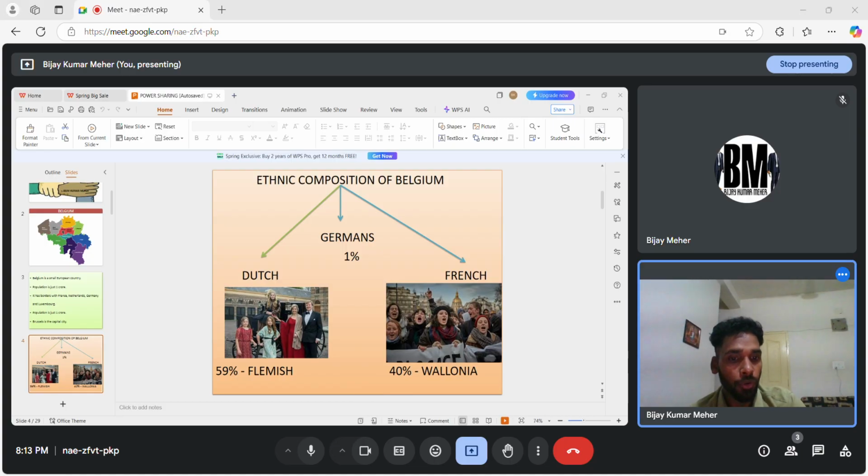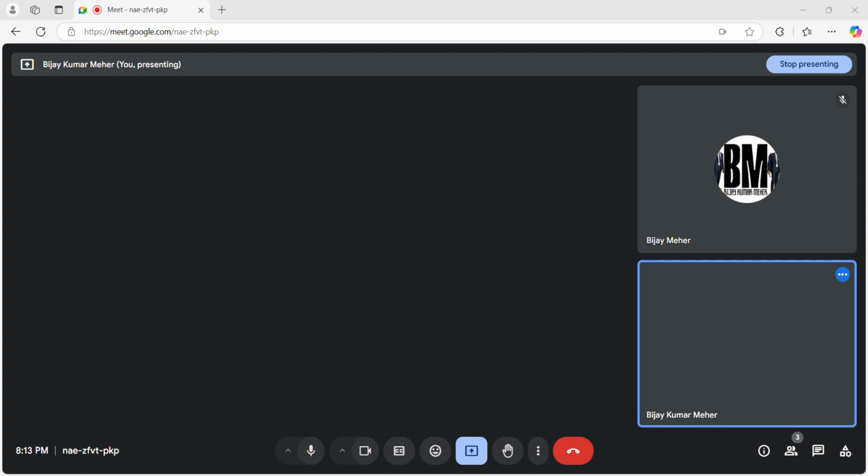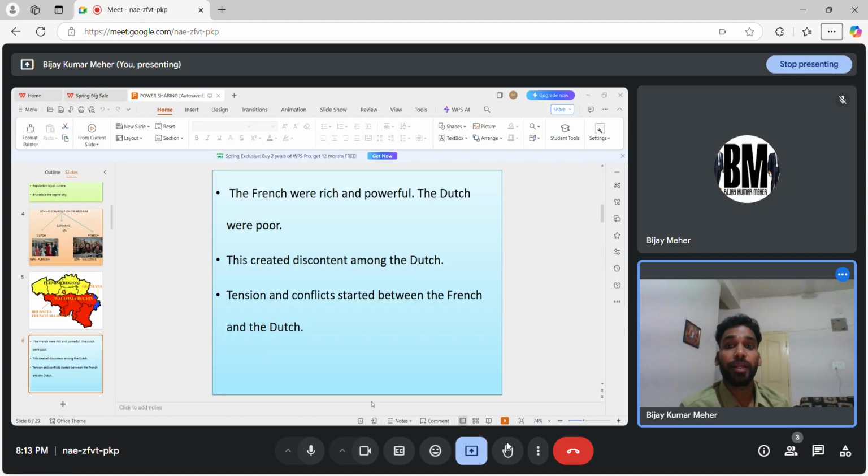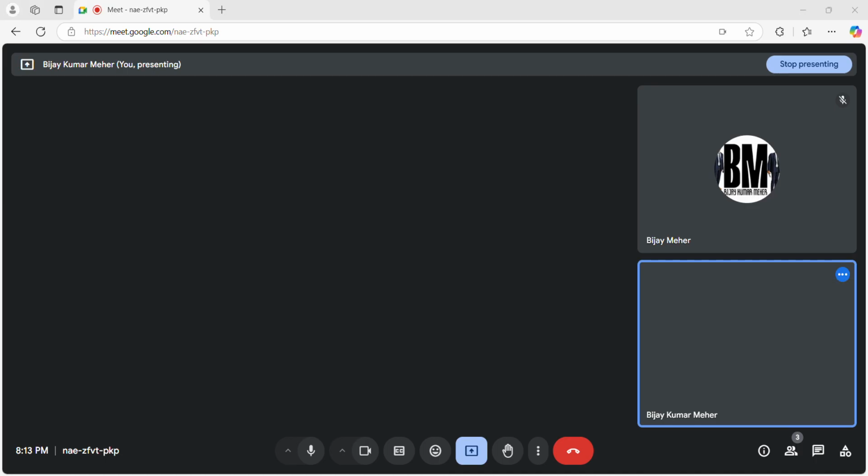Again in Brussels, the capital city, it was 80% and 20%, right? It was divided. The French were rich and powerful, but the Dutch were poor. This is the thing that created discontent, problems, conflicts. But the government of Belgium knew how to solve the problem, right? Conflicts are more in Brussels because the French are in majority, 80% French and 20% Dutch. Now the government came with a power sharing arrangement. This is called the Belgian model.